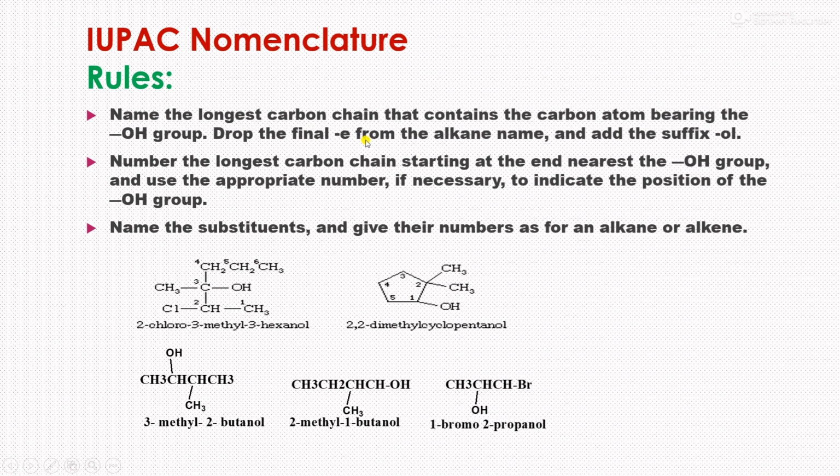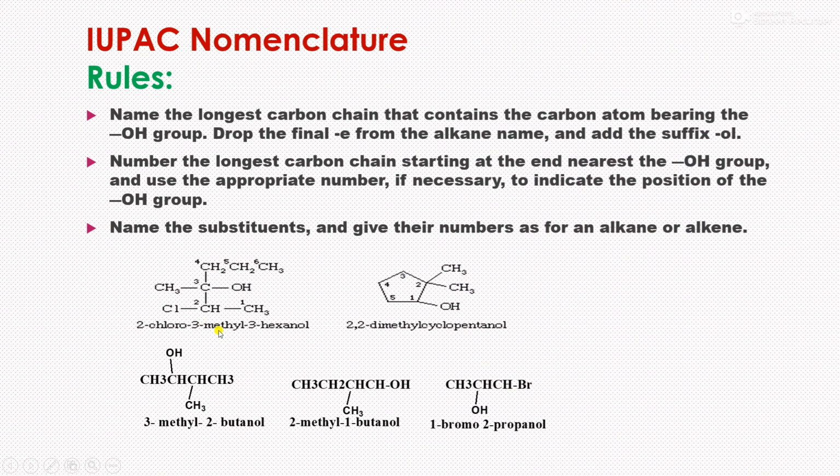Drop the final E from the alkane name and add the suffix OL. Second rule is, number the longest carbon chain starting at the end nearest the OH group and use the appropriate number to indicate the position of the OH group. Third rule is, name the substituents and give their numbers as for an alkane or alkene.